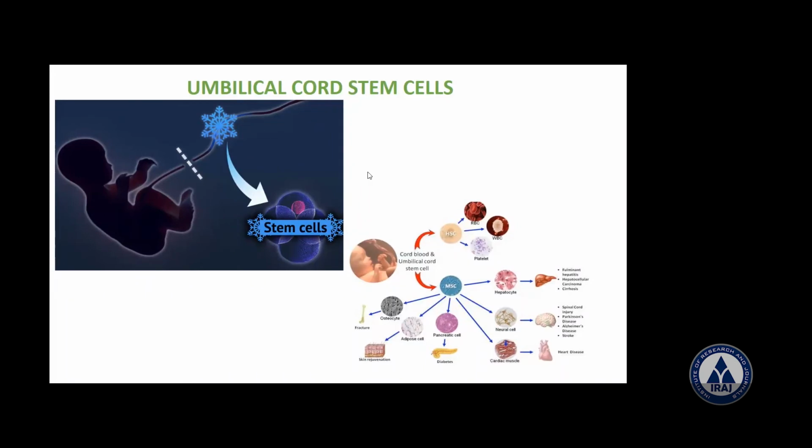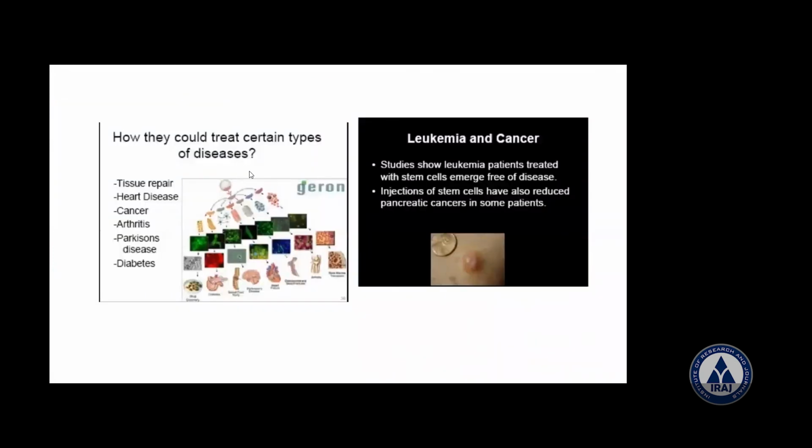Now this is one thing here. Now what is it? Tissue repair, heart repair, cancer, arthritis, which means affecting the joint. Parkinsonism means where there is a neurotransmitter deficiency. Now what is leukemia? Leukemia, I told just now, is a cancer.